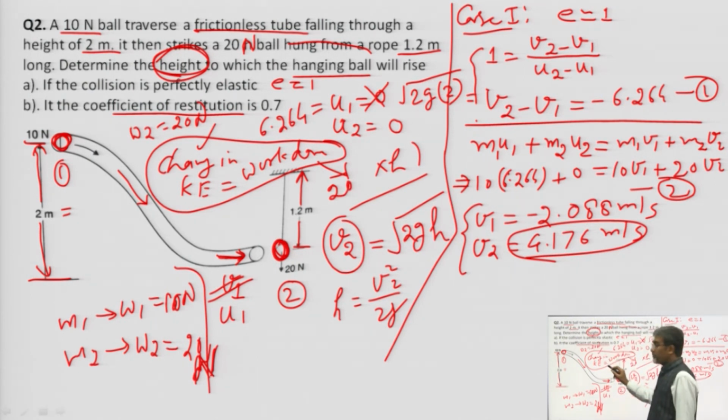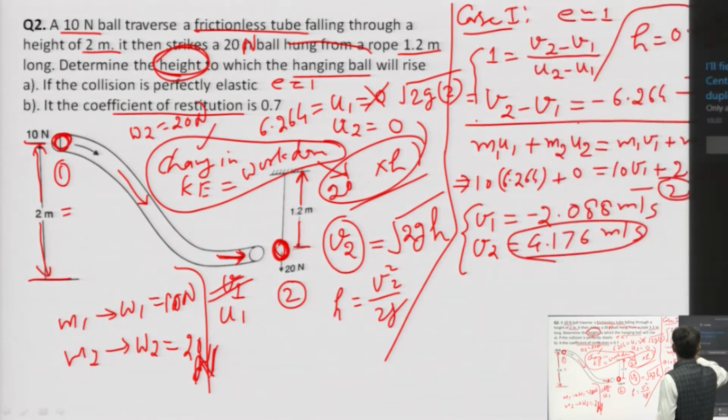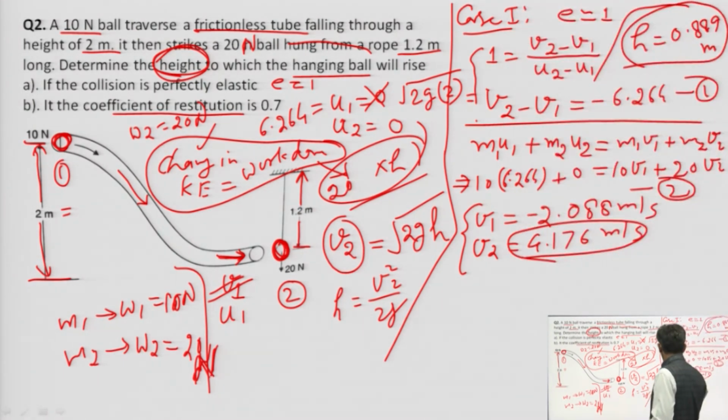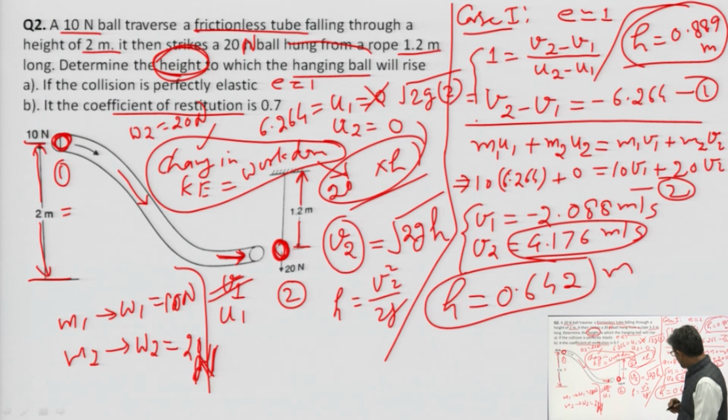So equate the kinetic energy with 20 into h to get the value of h. This is the procedure for how to get the height, and after calculating you will get the value of h as 0.889 meter. So in the first case it is this, and in the second case it is 0.642 meter.